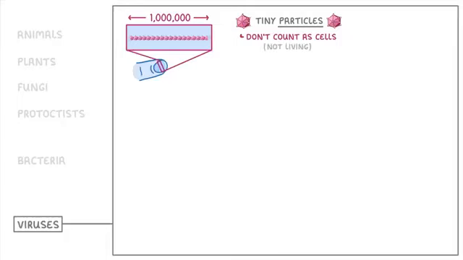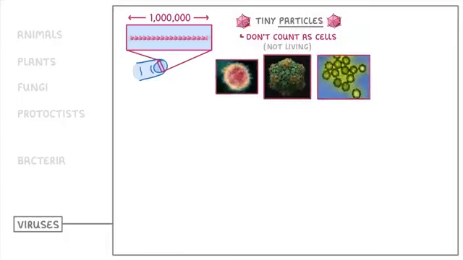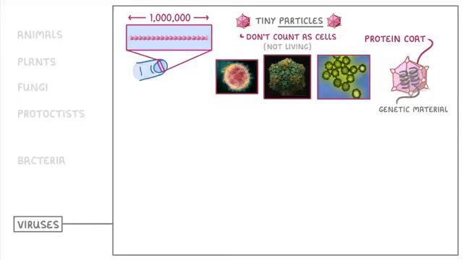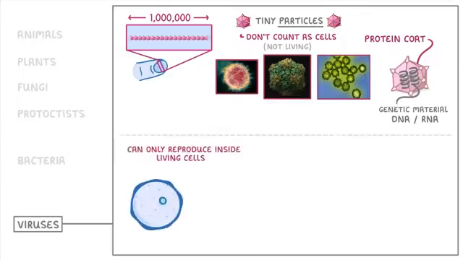Now, we call them particles because they don't count as cells, and remember, they're not living at all. Viruses come in loads of different shapes and sizes, so it's hard to be too specific, but their basic structure involves a protein coat around the outside, surrounding some genetic material on the inside, which could be DNA or RNA.